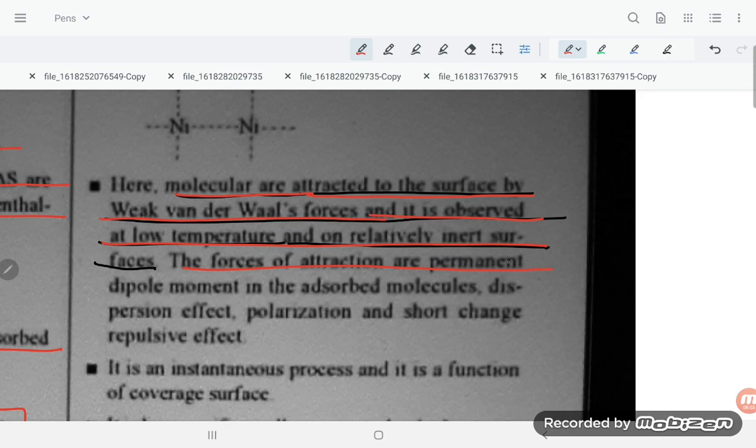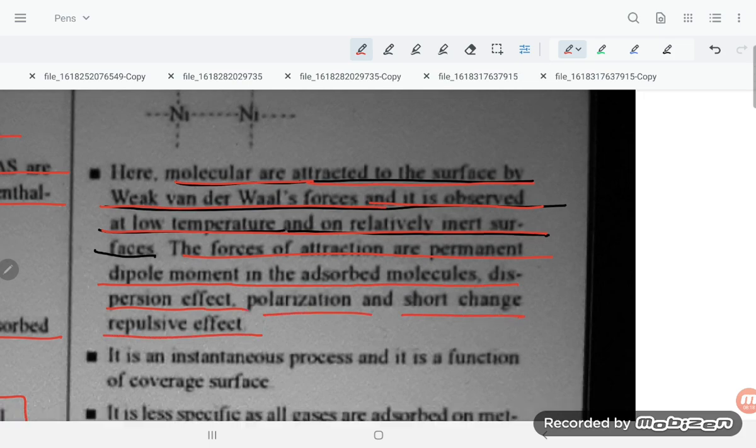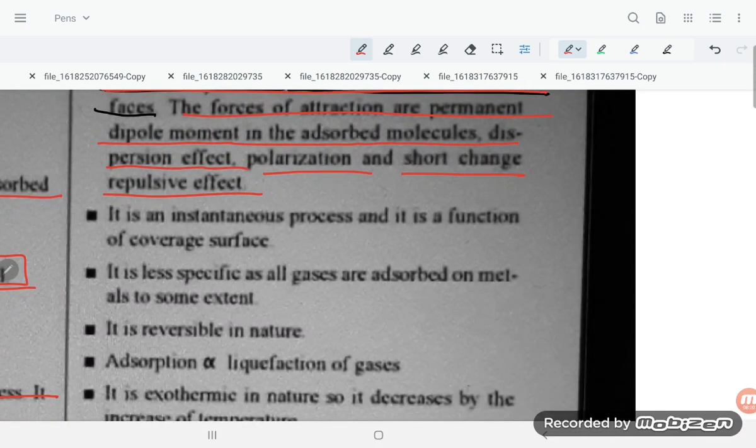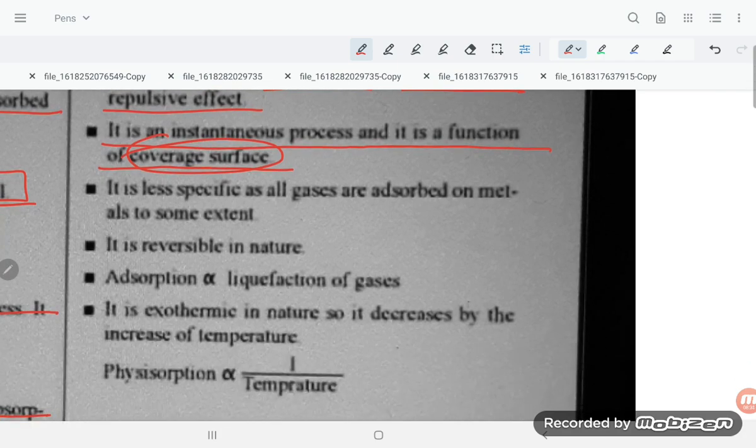The forces of attraction are permanent dipole moment in the adsorbed molecule, dispersion effect, polarization, and short range repulsion also effective. It is an instantaneous process, and it is a function of surface coverage.